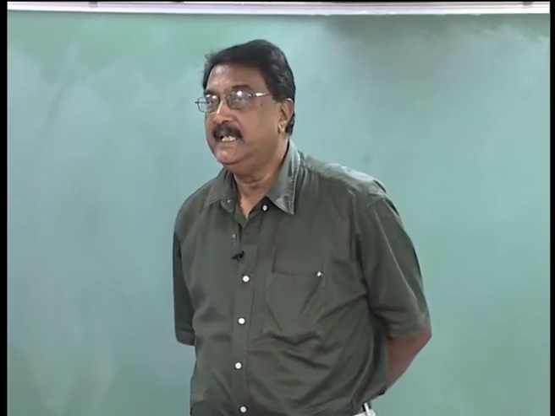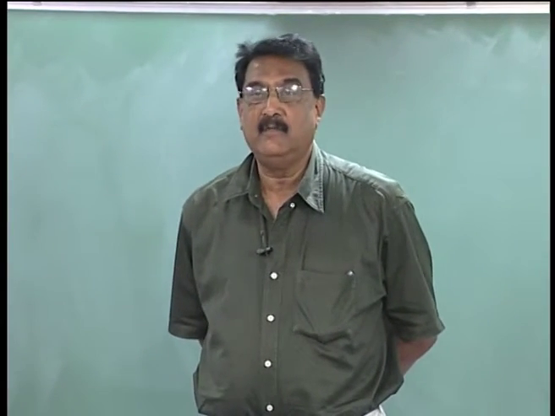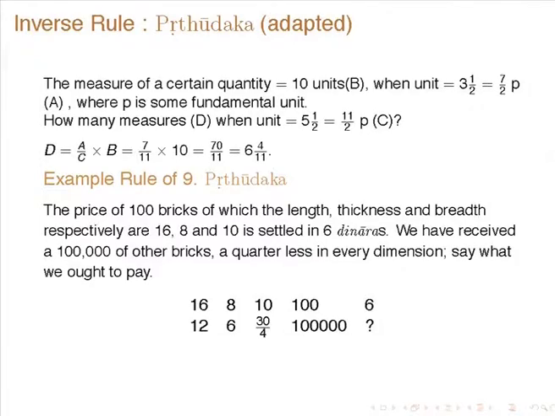Now, for proportions involving more quantities, he gives an example. The price of 100 bricks, of which the length, thickness and breadth respectively are 16, 8 and 10, is settled at 6 dinars. We have received 100,000 other bricks, a quarter less in every dimension. Say what we ought to pay.